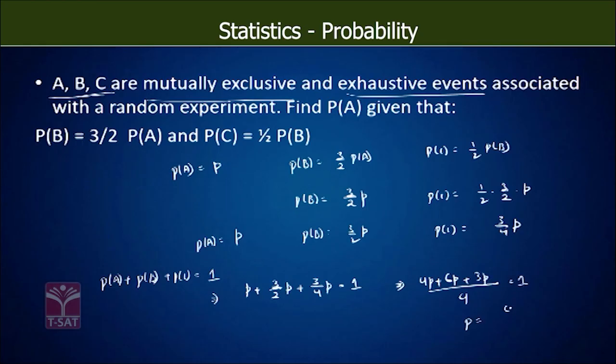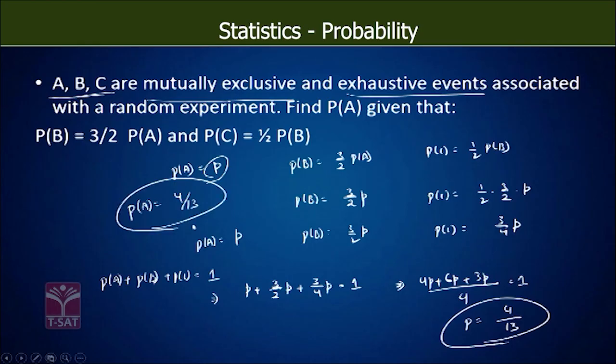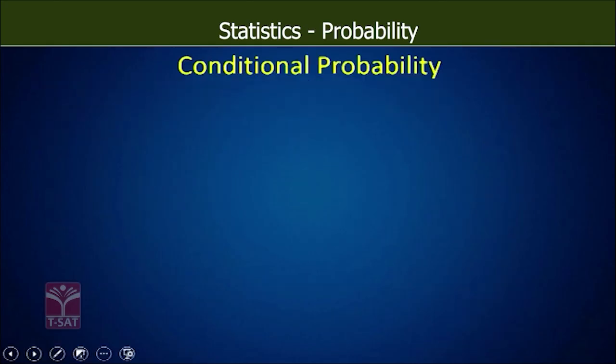P will be equal to 4 by 13. That is nothing but the probability of A. Probability of A is 4 by 13. So using this probability of A, you can find the probability of B and probability of C as well. Now, conditional probability.